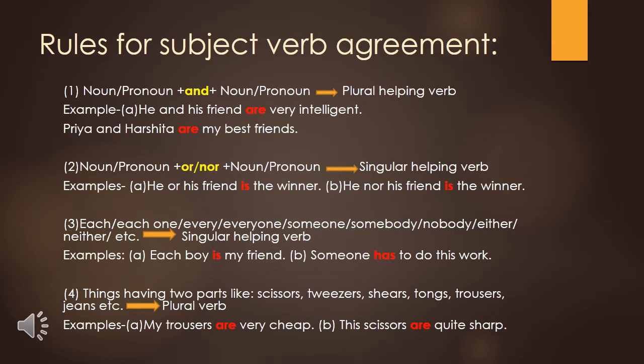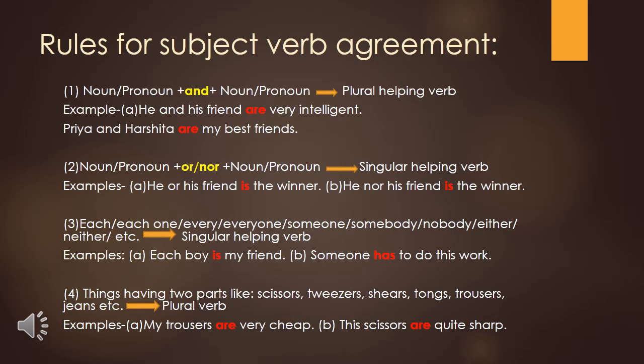Now we'll see the rules for subject verb agreement. See the first rule: noun, pronoun, and noun and pronoun. If two nouns or pronouns are joined by and, then in that case a plural helping verb we have to use in that sentence. Example: He and his friend are very intelligent. He is a subject which is singular, his friend is also a subject, both are joined by and, and that's why we have used are, a plural verb. One more example: Priya and Harshita are my best friends. Priya and Harshita are both nouns joined by and, that's why I have used the plural helping verb are.